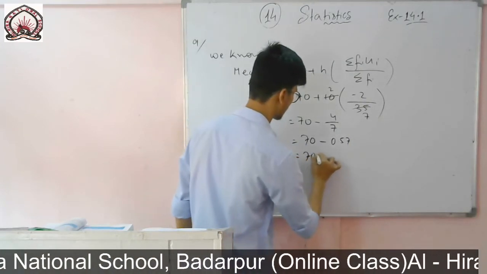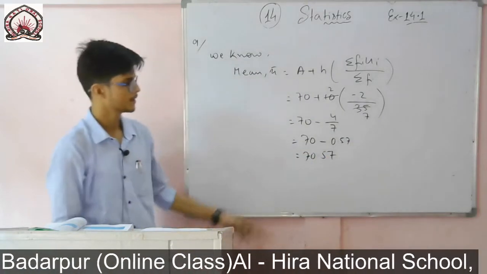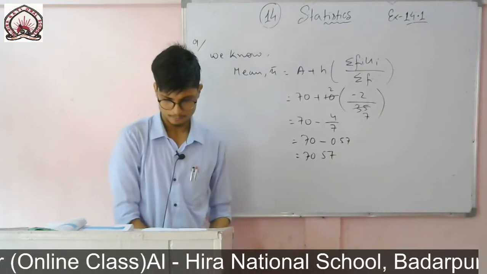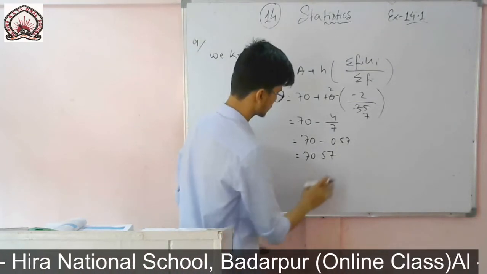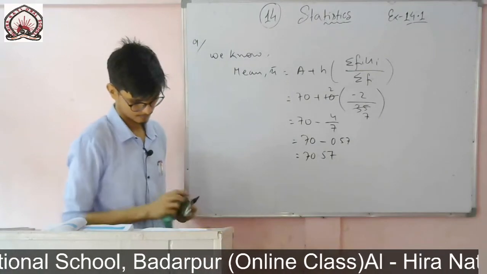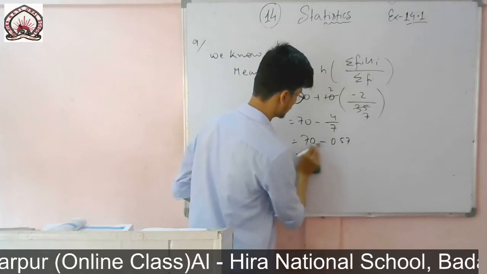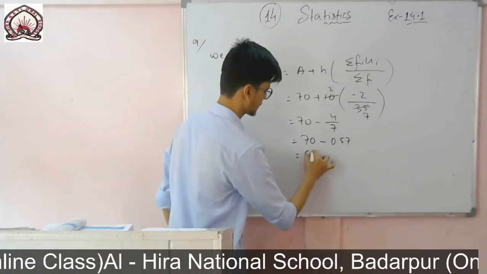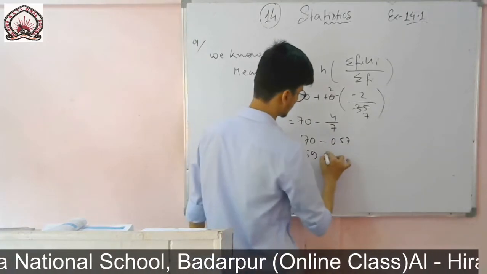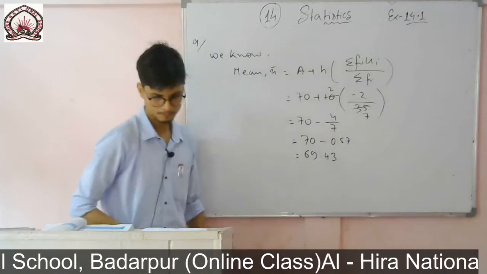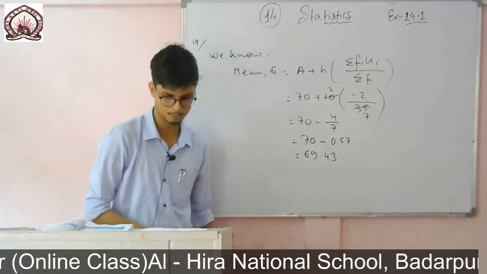So the answer is 70.57... sorry, it is minus, not plus, so it will be 69 point something. If I subtract 57 from 100 it will be 43, so 69.43.